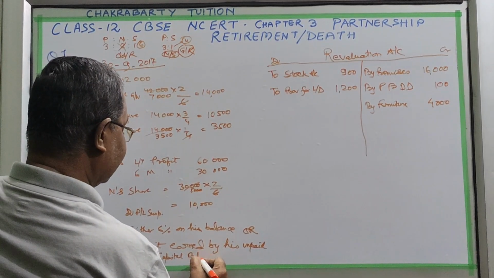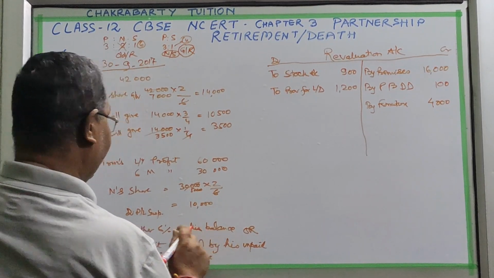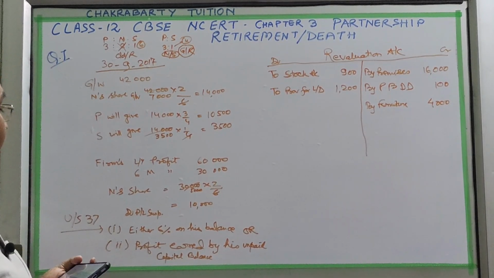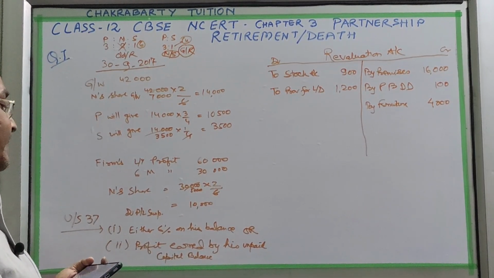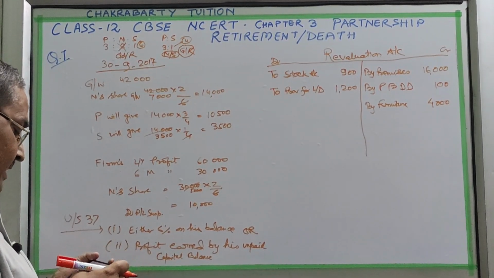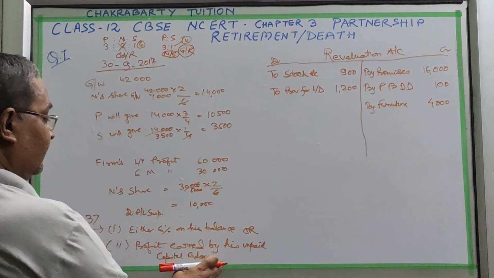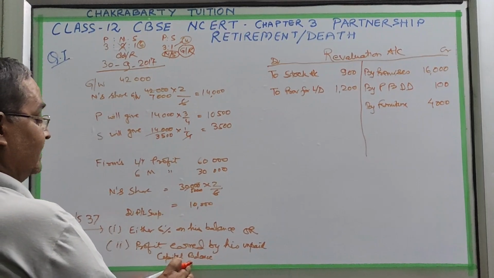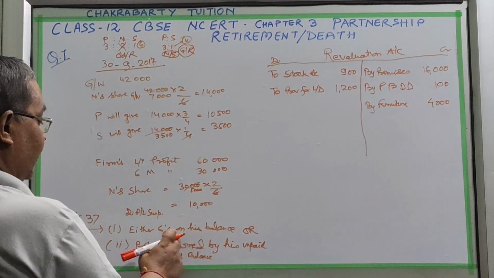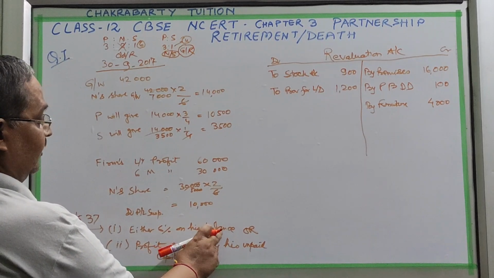In future, he will get either 6% of his balance or the profit earned by his unpaid capital balance, whichever he likes. This is because the firm may go into loss, and in that case also he is entitled to 6% on his balance.